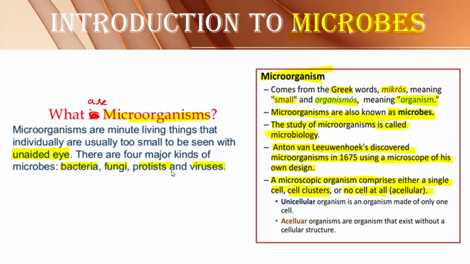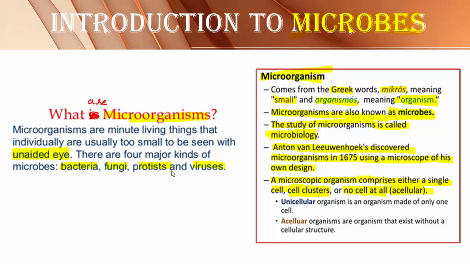Because life is represented by organisms, and organism body is compulsorily made up of a cell. That is why cell is called basic unit of life. Then the question is, without cell, how can we call them organisms? They are acellular. Acellular means they do not contain cell.